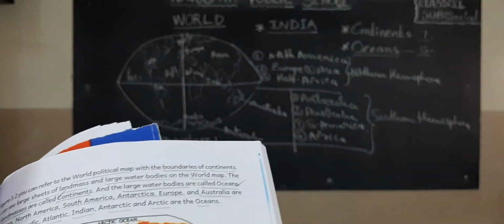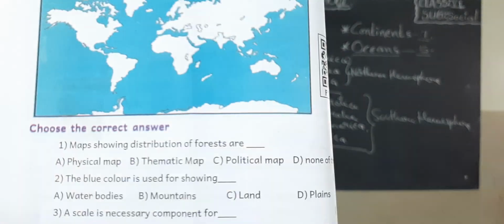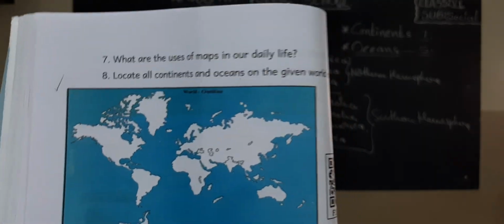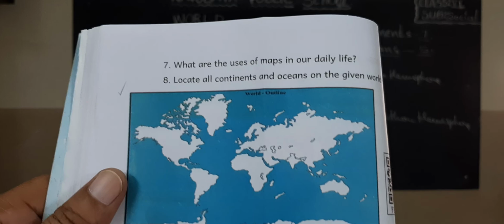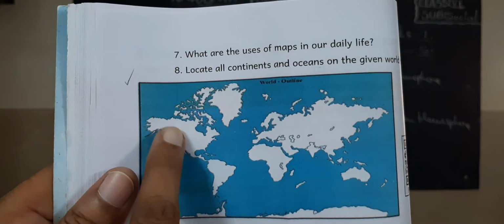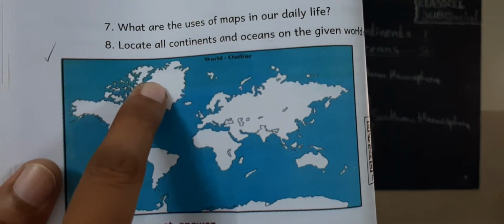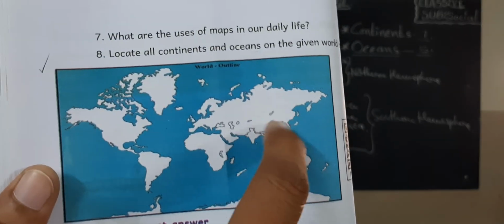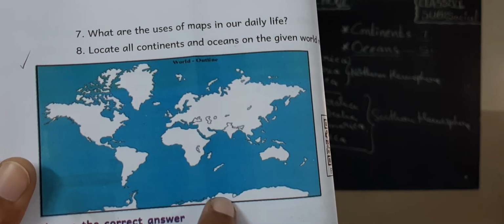Okay children, now you come to page number 38, children, page number 38. Now with the help of your textbook, take one pencil and fill. This is North America, write down here. This is South America, write down. This is Greenland, children. This is the Africa continent. This is the Europe continent. This is the Asia continent, children. Look, this is our India, Australia continent, Antarctica continent.